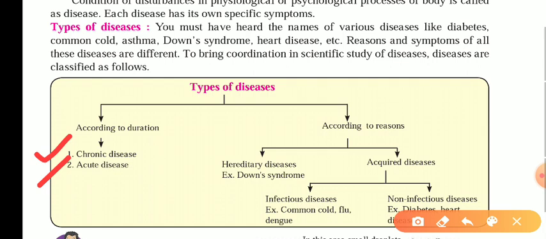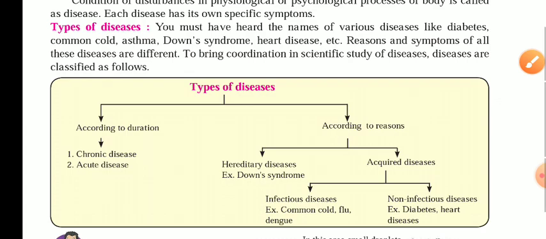A chronic disease remains in the body for a longer time, like diabetes, high blood pressure or hypertension. These kinds of diseases remain in the body for a longer time and sometimes throughout life. Another type is the acute disease, which remains in the body for a shorter time, like fever, cough, and cold. They stay in the body for a short period.